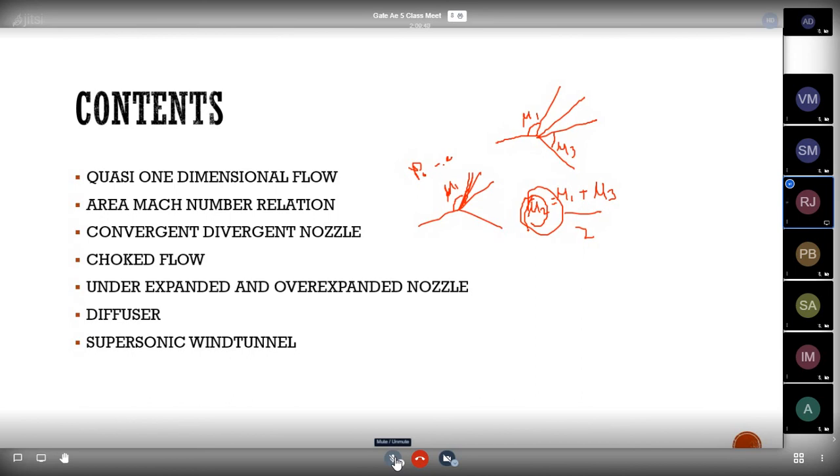If they are asking for the expansion fan angle, you should use it like this, or else we need to use some formulas. And if we know the Mach number, the second Mach number M2, we can easily find the mu2 angle also. Suppose, that's why I asked one question: find the Mach angle if the Mach number is equal to 2. So easily we can substitute the value in sine inverse of 1 by M. From that formula we can find the value of mu1. Okay.